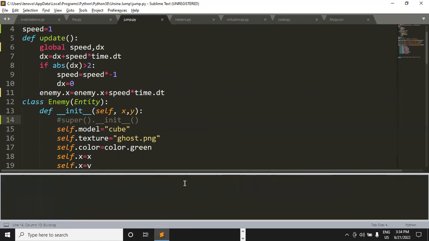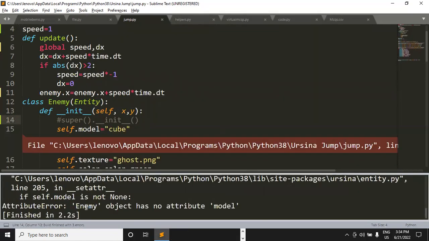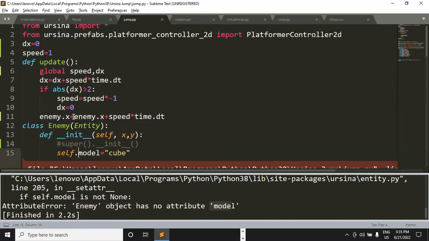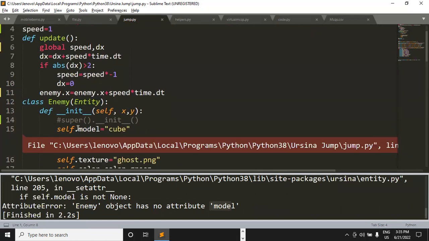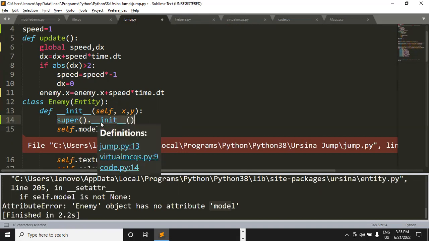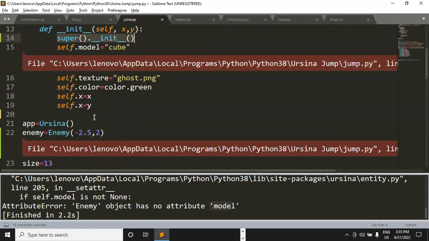While creating games, if you get errors like Enemy object has no attribute model, this model is present inside Ursina, but the interpreter is not able to recognize it. The solution for this type of issue is to define a super init function. That's the way you need to write it. Are you getting my point here? Is it fine? Have you understood this?